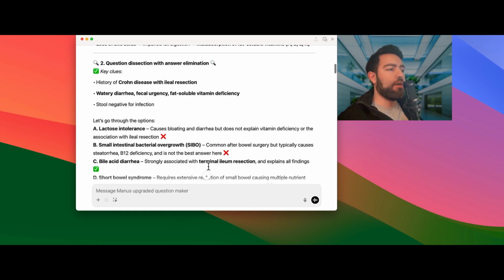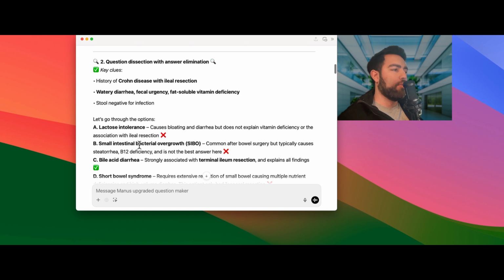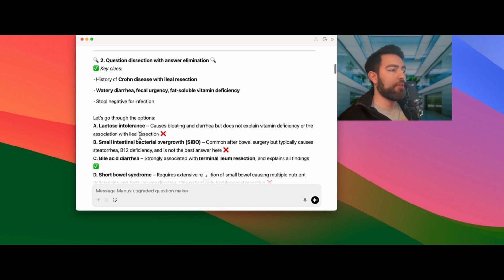Bile acid diarrhea is strongly associated with terminal ileum resection, so it would explain these findings. Again, they will try to give you close answers to each other, or very similar presentations, but it requires you to pick the correct information and avoid the distractors. These AI-based questions are all focused, so there's no distractors.